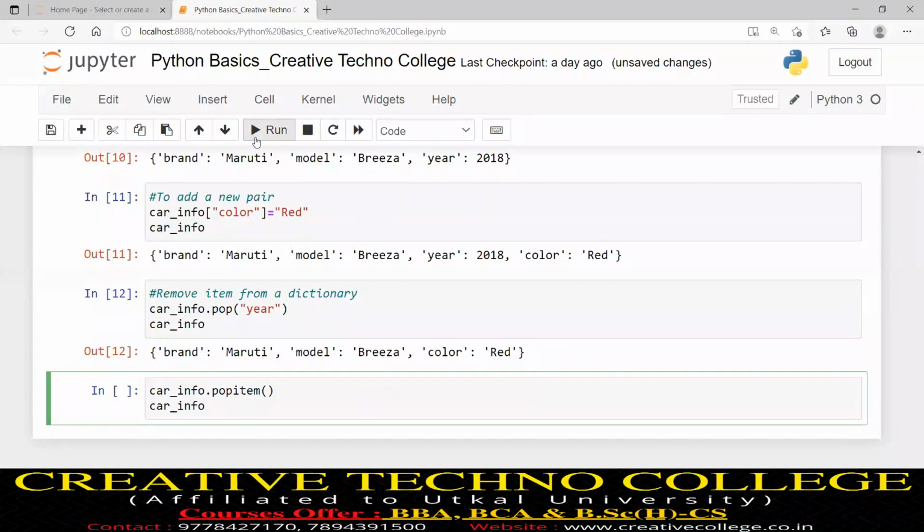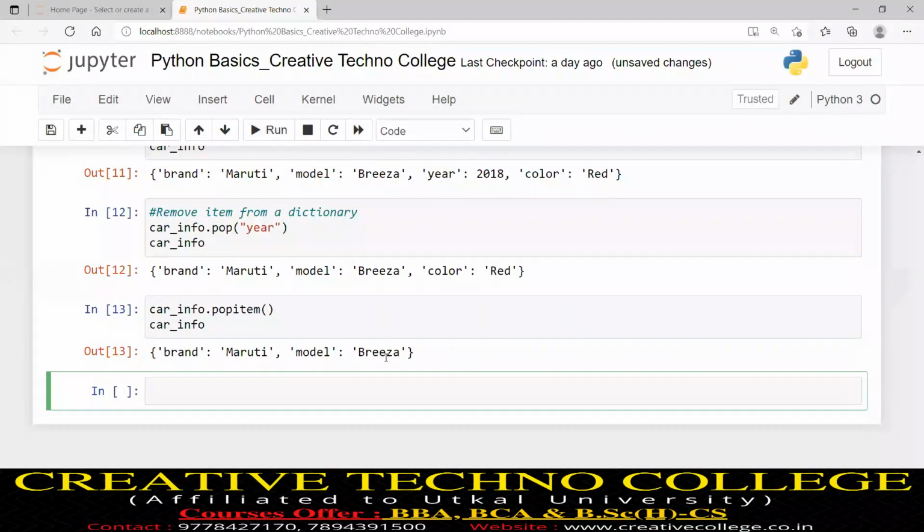I will hit run just to see the last pair removed. So the pop function takes one argument, whereas the popitem function takes no argument. This is the difference, but the objective is the same. Pop function removes a pair, popitem function removes a pair.